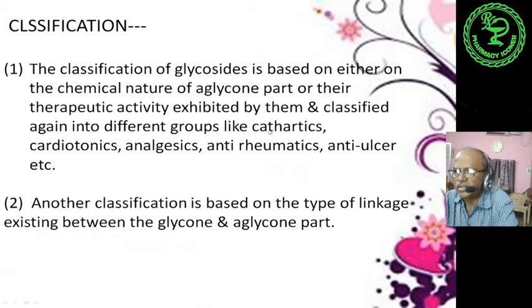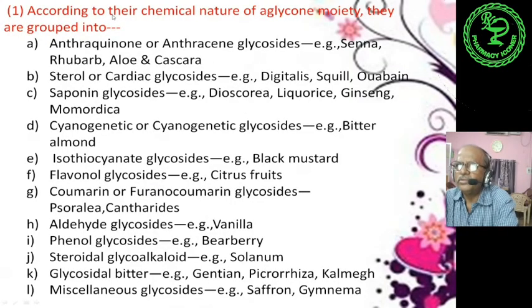These are the therapeutic activity, in which disease it is being used. Next, we will see according to number 1, that is according to their chemical nature of a glycan moiety, they are grouped into number 1, anthracene or anthraquinone glycosides. So these are the classifications according to their chemical nature and therapeutic value.